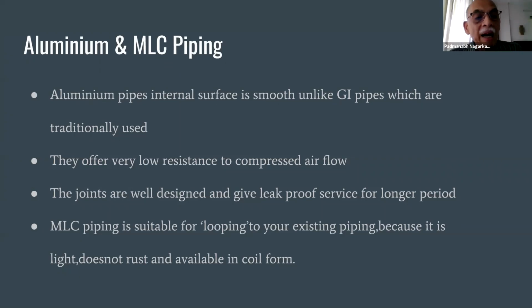But I would suggest that if you have a plant, you can use it for looping purposes. That is, from the end of your plant back to the receiver, which we call looping. This piping works best because it comes in coil form, and a 50-meter pipe you can carry in, and it's very light. It is non-corrosive. You can carry it in your car and install it.